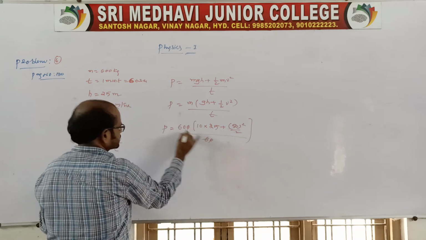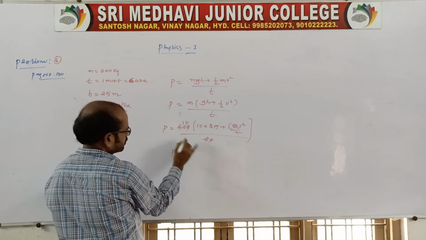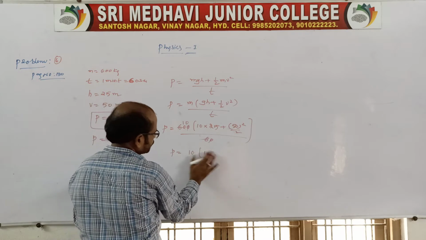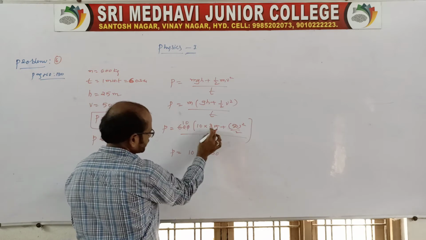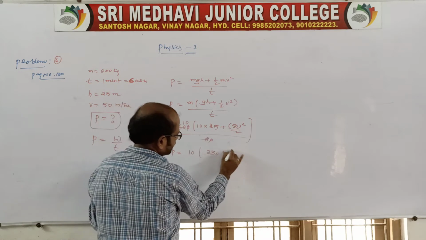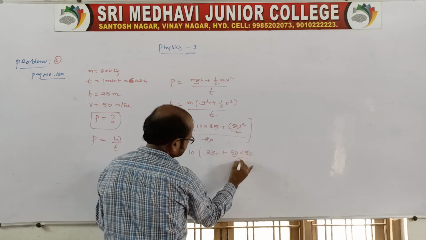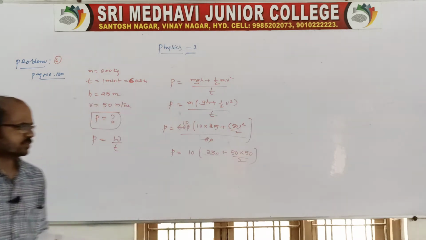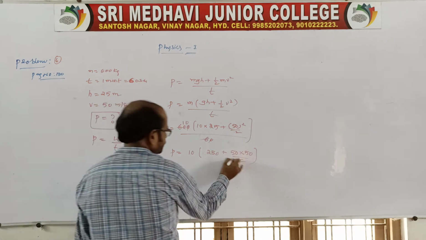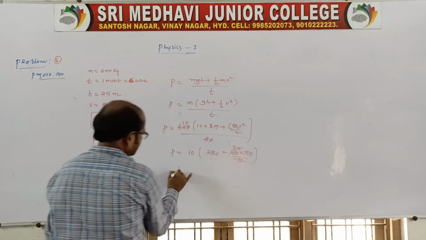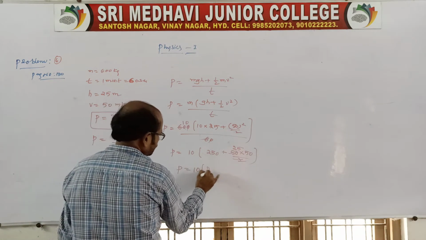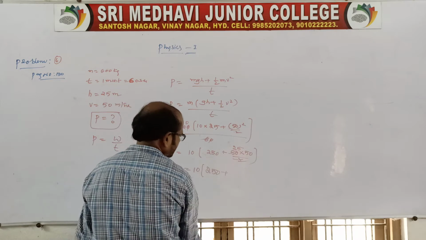So 6 times 6, 10. Power is equal to 10 times, it is 250, because 25 into 10, and here 50 into 50 by 2 is 1250. Simple, right? So power is equal to 10 into 250 plus 25 into 50.